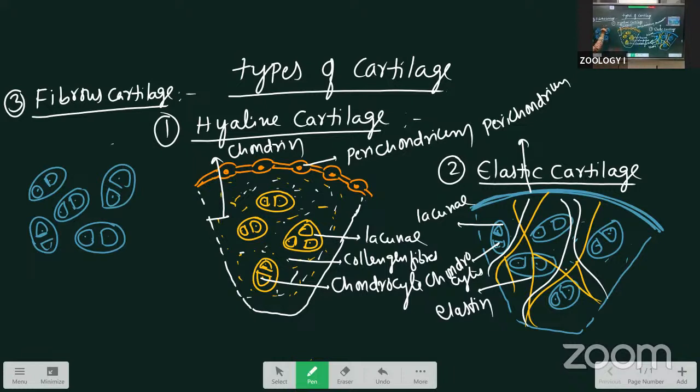Here, bundles of collagen fibers, actually reticular fibers, are abundant. They are the strongest. That's why this is the strongest cartilage.